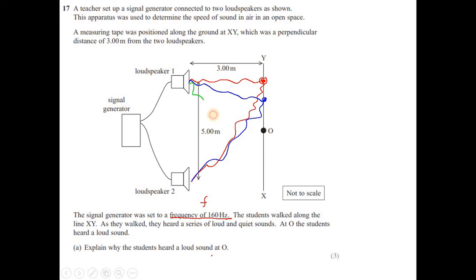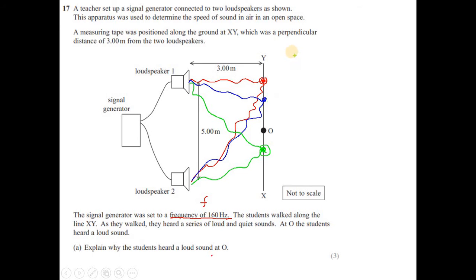So as you walk along the line XY, at some points you hear a loud sound, and at some points you hear a quiet sound, and it's all about types of interference.